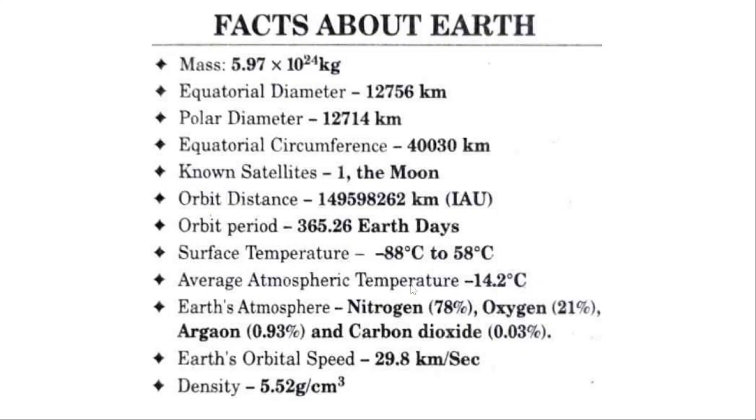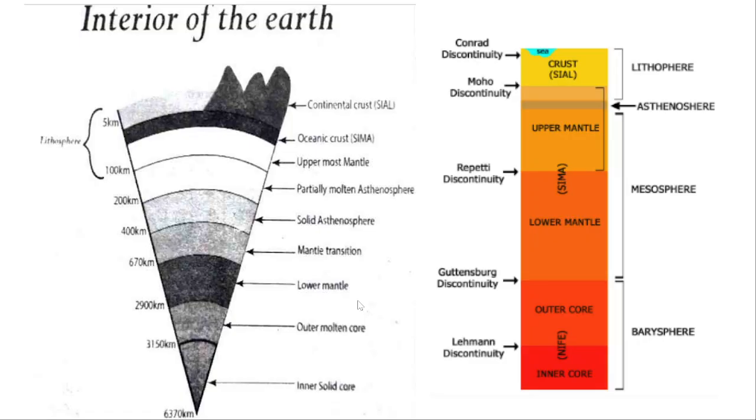So surface temperature is -88 degrees at the poles and 58 degrees centigrade at the equator, and because you have -88 here, the average temperature is -14.2 degrees. But in the normal habitats where people live, you don't see this that often, right? Okay, and this is very important.